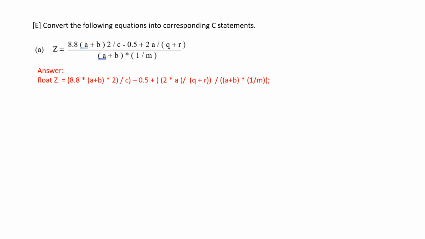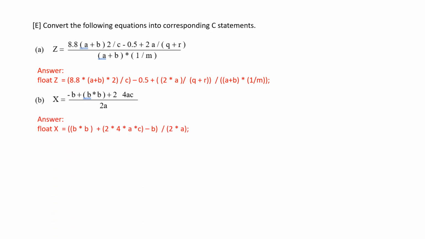8.8 into a plus b into 2, and the whole thing divided by c. And so here there's a closing brace, minus 0.5 plus 2 into a divided by q plus r, and the whole thing divided by, I gave a brace here for the denominator as well. And the next one, let's quickly see the answer. So b into b plus 2 into 4 into a into c minus b, and the whole thing divided by 2 into a.